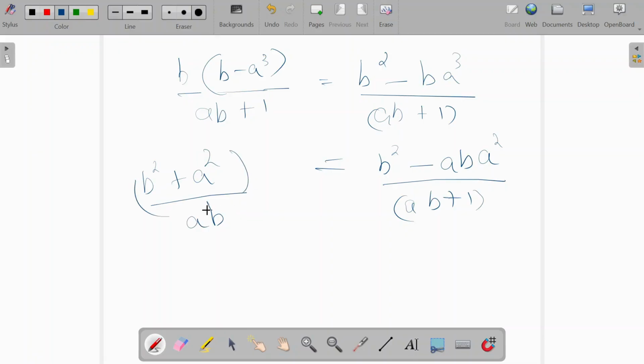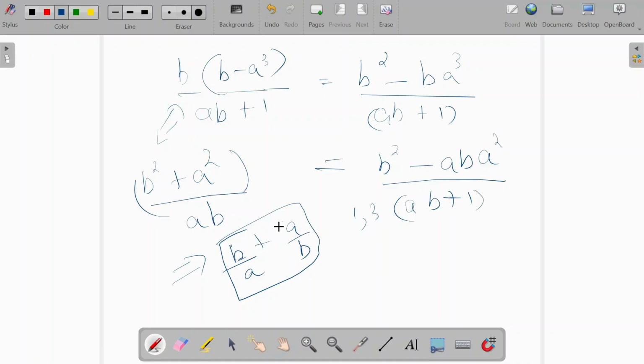If you are able to prove this, it is equivalent to proving that the original is divisible, the same thing. So now a square plus b square, divided by ab, is like b by a plus a by b. This can never be an integer because, see, if one of them becomes greater than 1, the other should be less than 1.